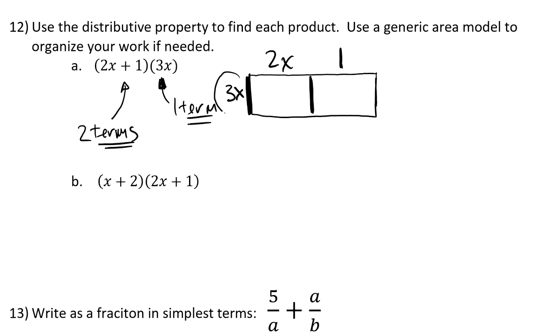If I multiply 3x by 2x, right? When I multiply those together, I get 3 times 2 is 6, and x times x is x squared. I get 6x squared. And when I multiply the 3x times this 1, right? 3x times 1 is just plain old 3x. And the area of this is those two pieces together.